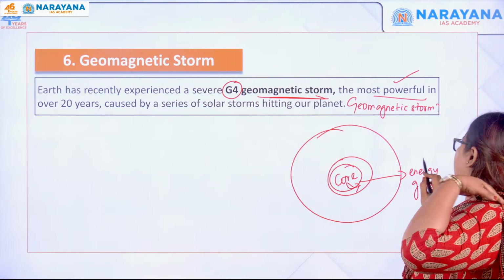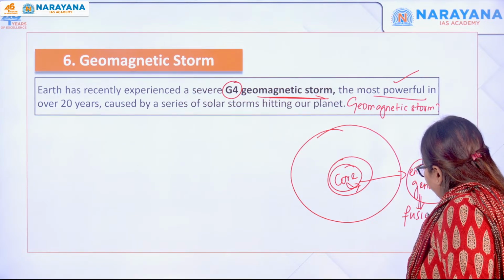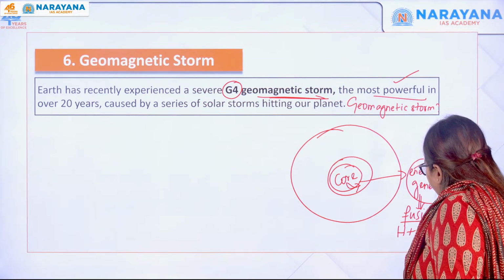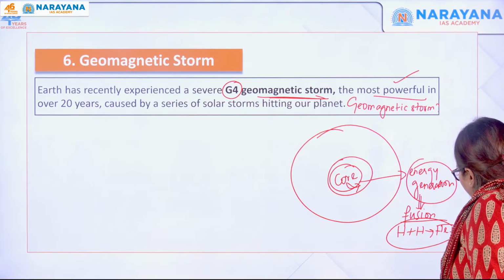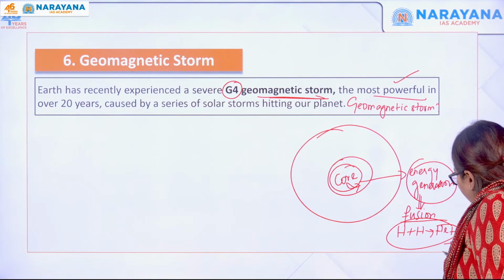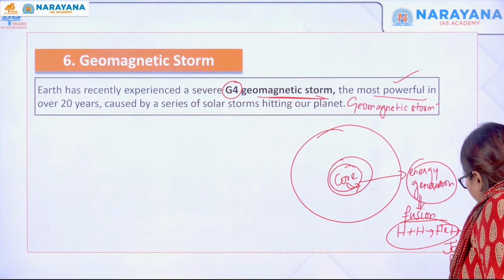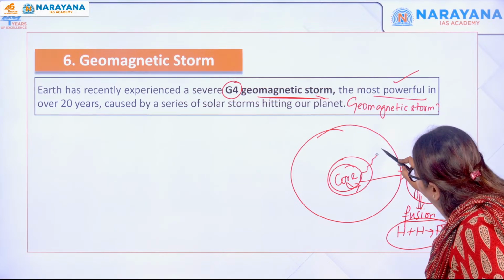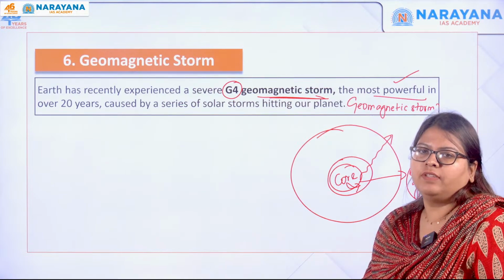Energy generation takes place in the sun by the process of fusion, where hydrogen atoms combine together to give helium, plus a million joules of energy. A lot of energy is released, and this energy is dissipated from the core towards the outermost surface of the sun.